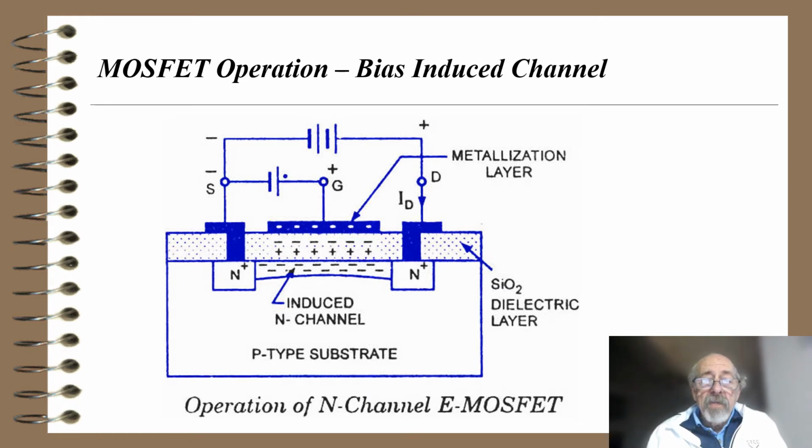And by the way, since there's a silicon dioxide dielectric layer there, there's no current that flows into the gate. You just put a battery on that, as we have plus on it, to induce the N-type channel, and we call this an enhancement MOSFET. Current can flow from the source to the drain if we put a battery across it, but no current can flow into that silicon dioxide dielectric layer. So FET transistors and MOSFETs, in this case, are very high impedance input devices. They don't take any current at all to speak of to operate.